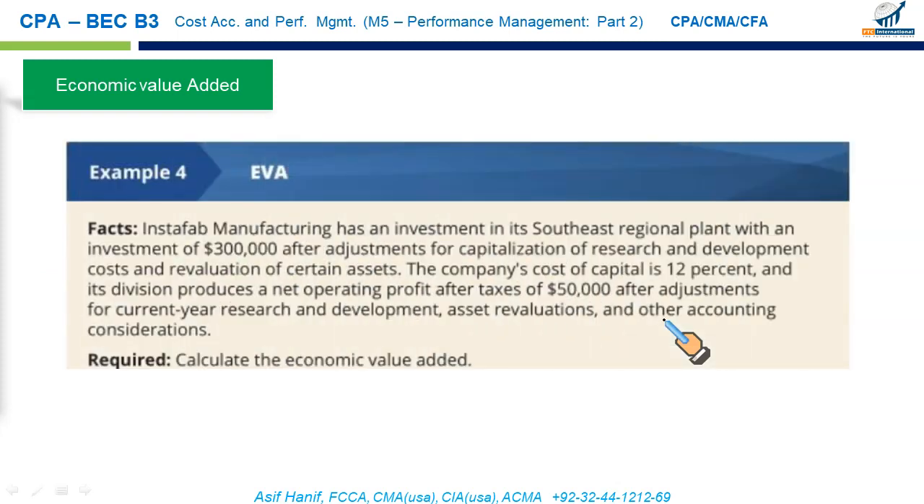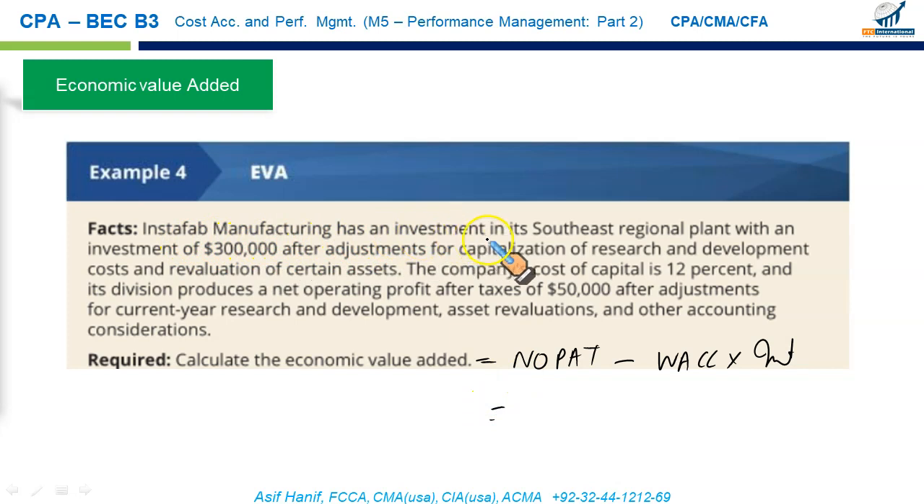Let us try this simple example to explain the idea. This is the kind of question you can expect on your exam. You need to calculate economic value added. We know the formula: net operating profit after taxes minus the cost of capital, or weighted average cost of capital, multiplied by the investment. So let's plug in the numbers.